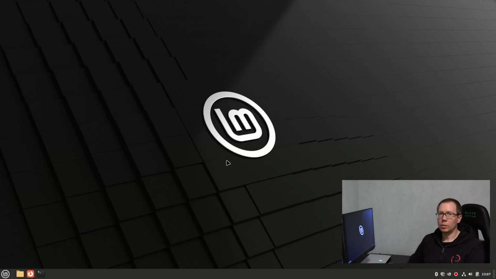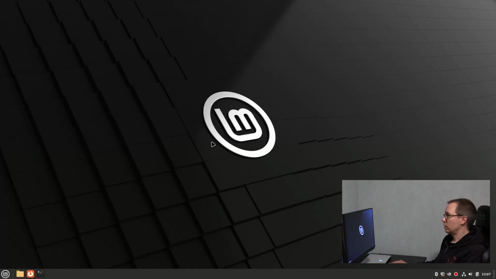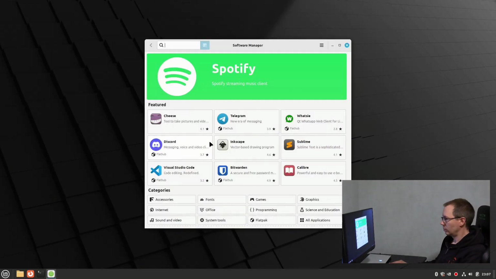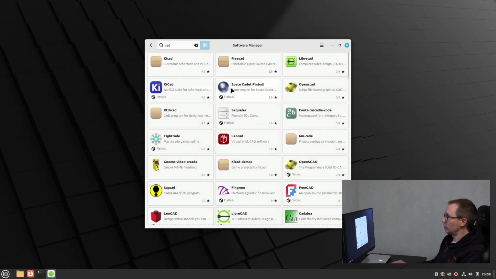Let's say you use the computer to do more complicated tasks, for example CAD files. If you want to install some software for that, you go to Software Manager. Searching for CAD, you get a lot of applications.